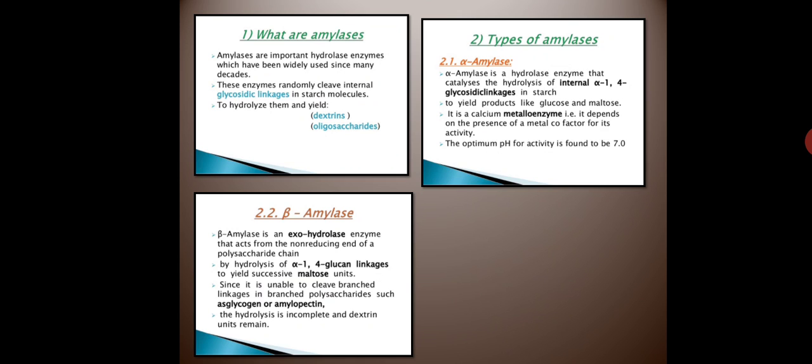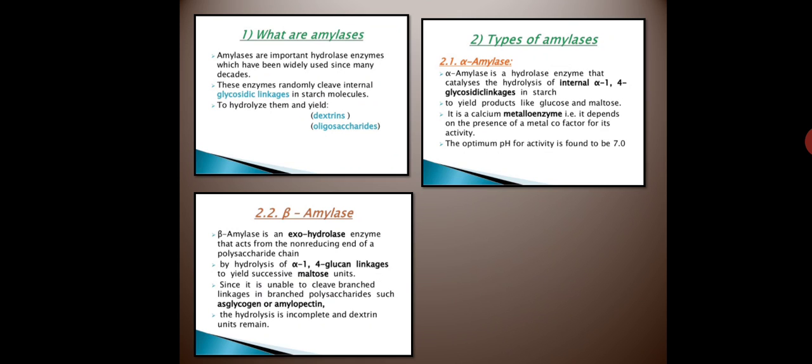Now what is starch? Starch is composed of two types of polymer chain known as amylose and amylopectin. Now the question arises, what are amylose and amylopectin?